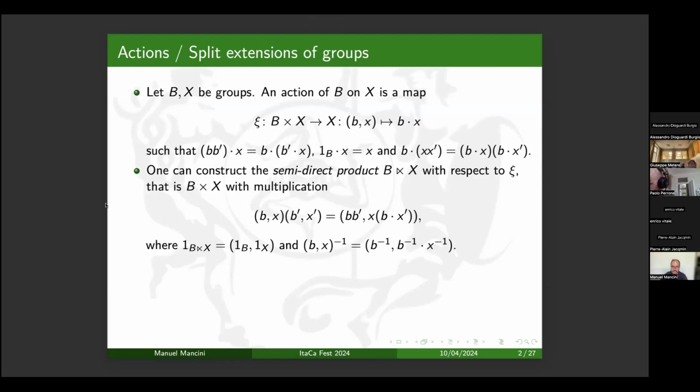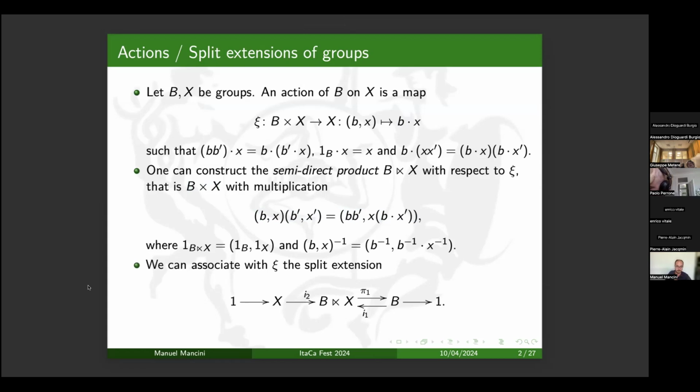the action. That is the group defined on the Cartesian product B times X, where this is the multiplication. So the multiplication is determined by the action, essentially. And moreover, we can also associate with the action the split extension given by the semi-direct product, where i1 and i2 are the canonical inclusions on the first and the second component, and pi1 is the projection on the first component. So if we start with an action, we can define a split extension, but we can do also the